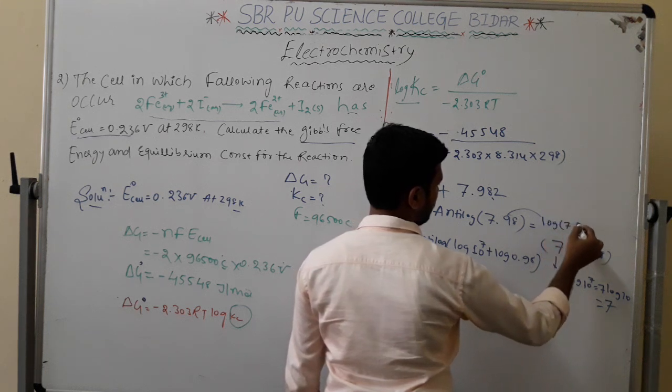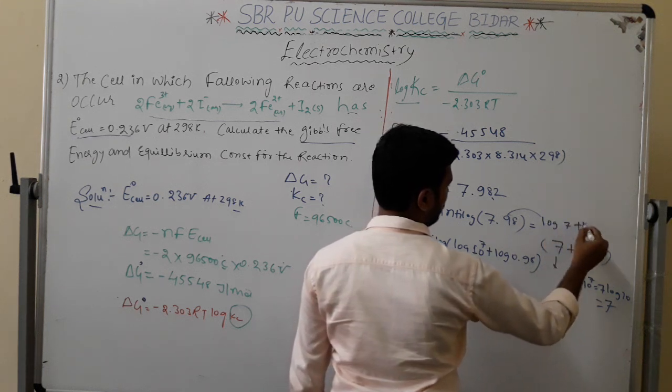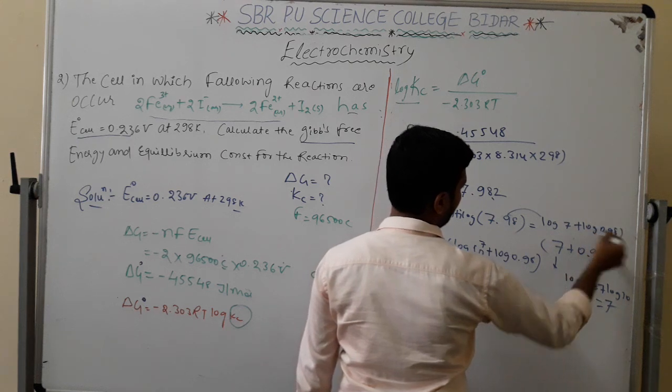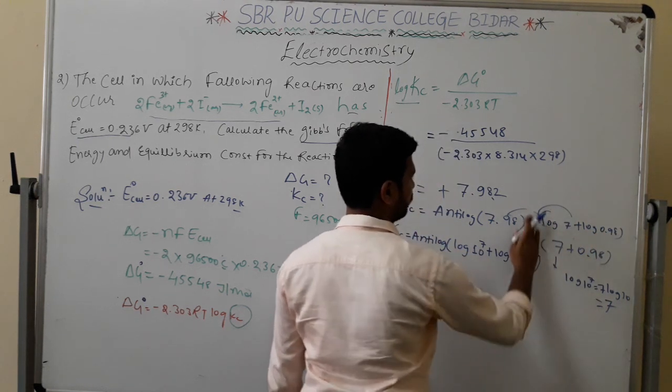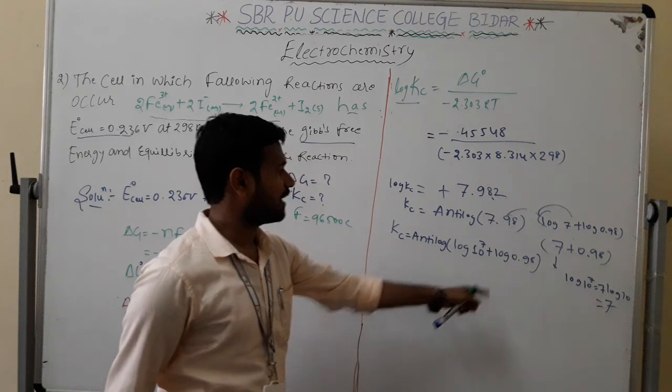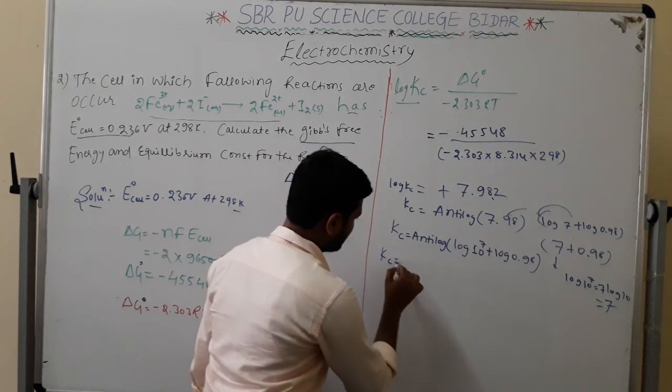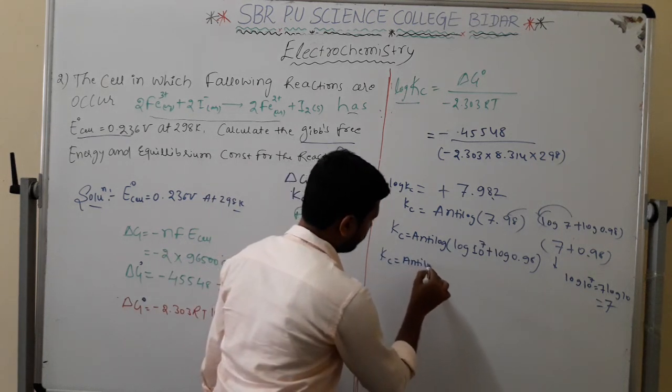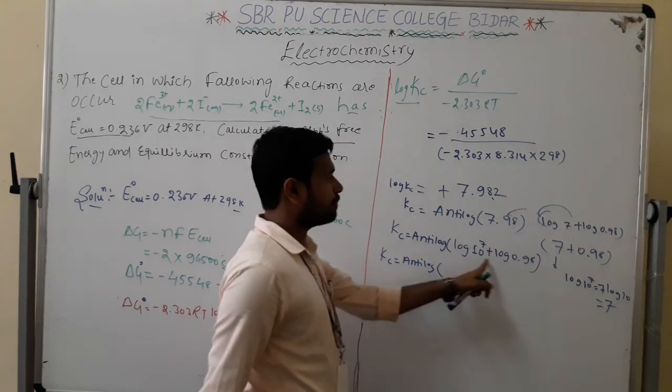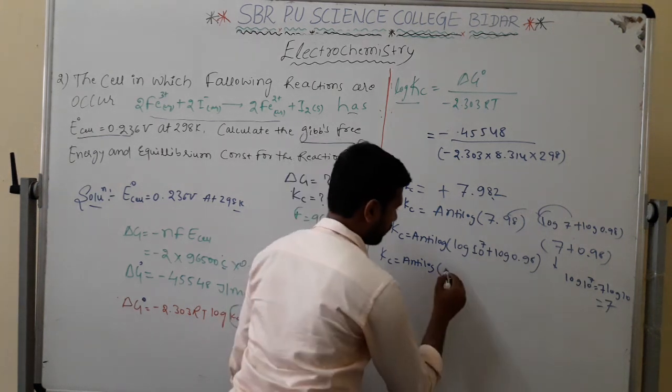Log 7 plus log 0.9. You can write it like this also. This is just for your understanding purpose. I have written it like this now: Kc is equal to the anti-log of log a plus b, which is nothing but log a into b formula.